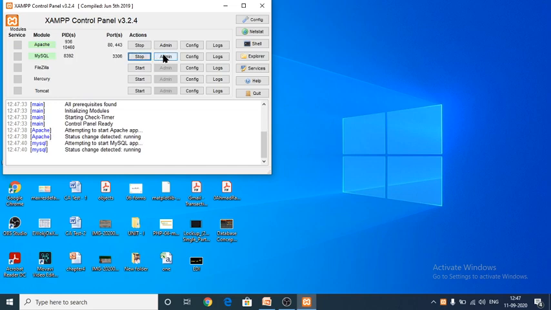And here you have to click admin. After clicking admin, your localhost will be opened in a web browser, in the Google Chrome web browser. And after opening this, you can create a database.